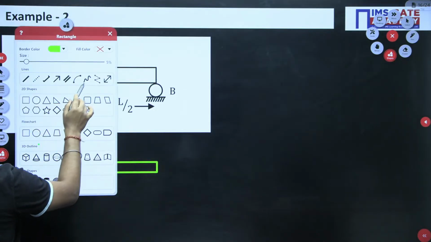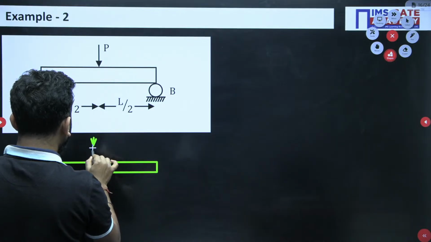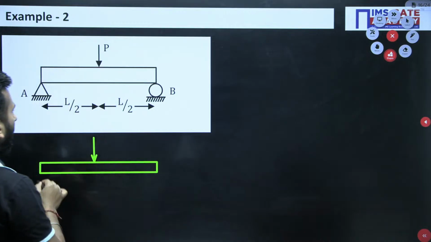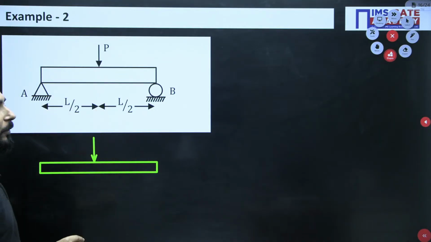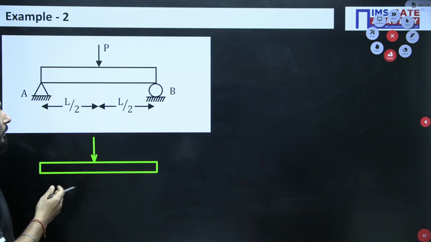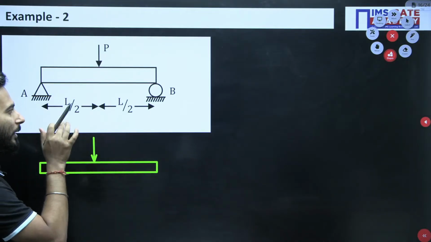At the center there is one point load, and clearly see, I am not going to waste time finding the support reactions, because by symmetry we can tell. If you want we can do it also, but I will do it in some tougher problems.